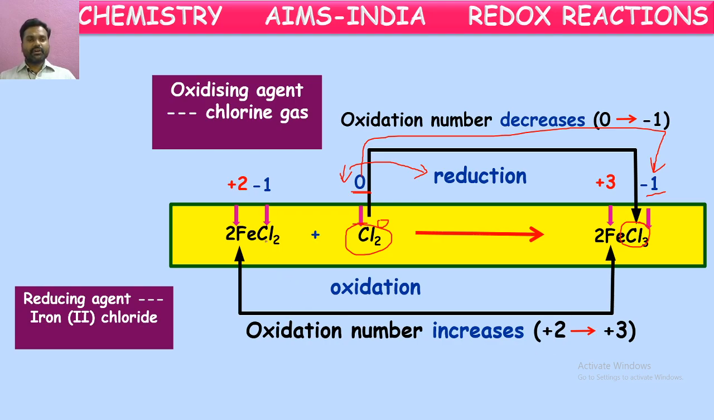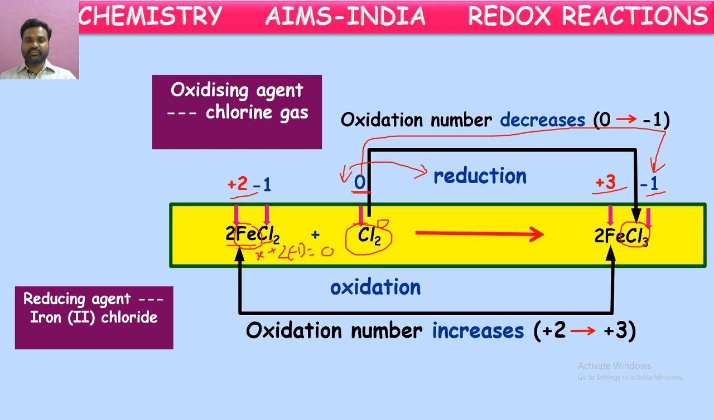If we say in terms of iron, in the FeCl2 molecule, how do we calculate the oxidation number of iron? Chlorine has oxidation number -1. 2 chlorine atoms are there, and 1 iron. If you consider iron as X, plus 2 into -1 equals the oxidation number of the total molecule, 0. By this we get iron as +2. Initially the oxidation number of iron is +2. After the reaction it is +3.